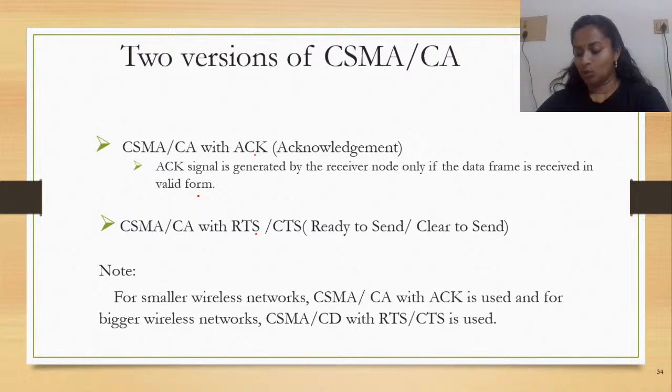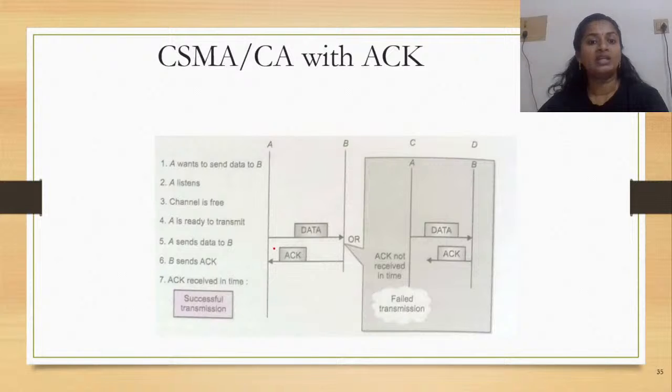So these are the two versions, wherein one is with the acknowledgement and one is with the ready to send or clear to send. So now let's see how it happens with the acknowledgement. There are two devices, A and B, and imagine that A wants to communicate with B. So what will A do?